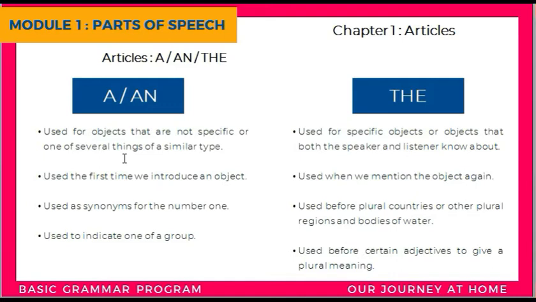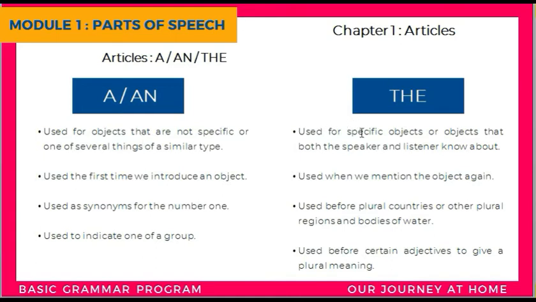Now let's see a and the, how to differentiate between the two. A and an are used for objects that are not specific, or one of several things of a similar type. For example, a phone: I need a phone. Here, a phone is not a specific object. It has several other objects that are similar to its type.